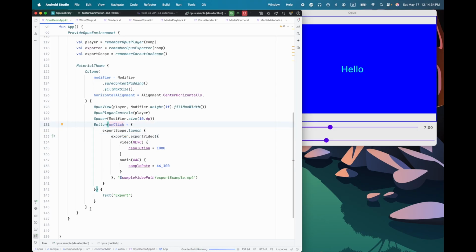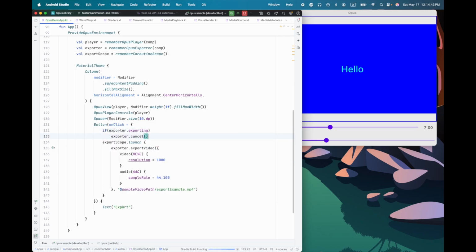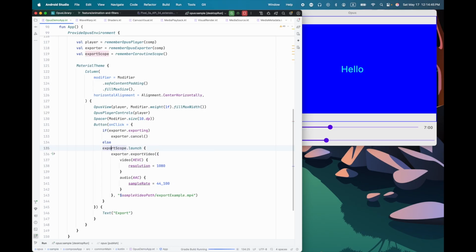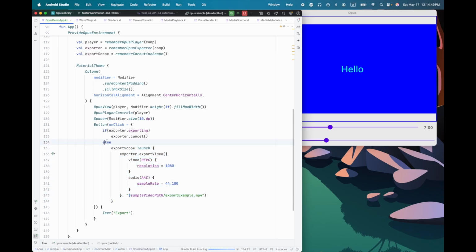So what I can do here in the onClick event is say if exporter is exporting, then let's cancel the export. Otherwise, let's do all of this. And I'll just add braces to that. So if we're exporting, we're going to cancel it. And if we're not exporting, we're going to start this export.